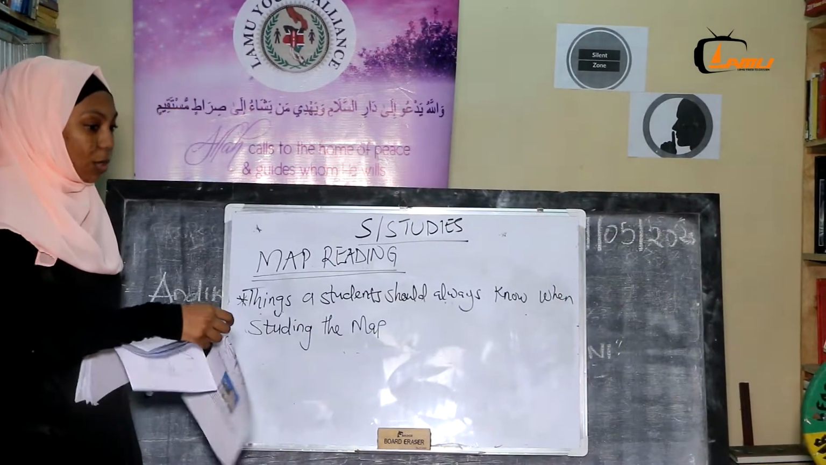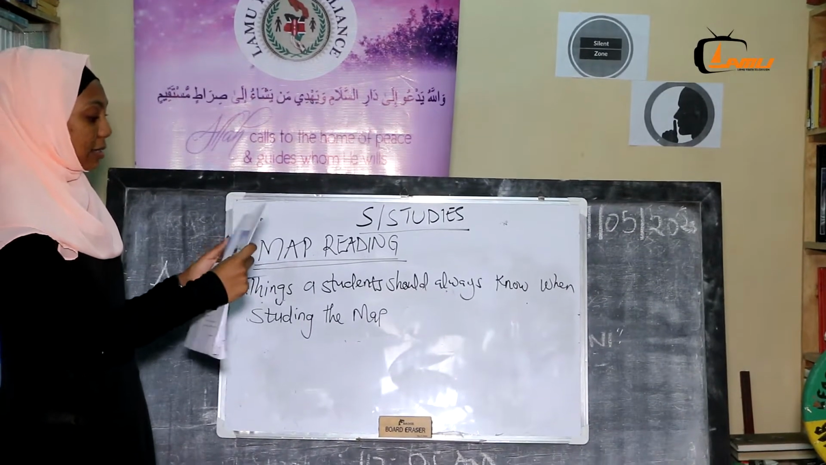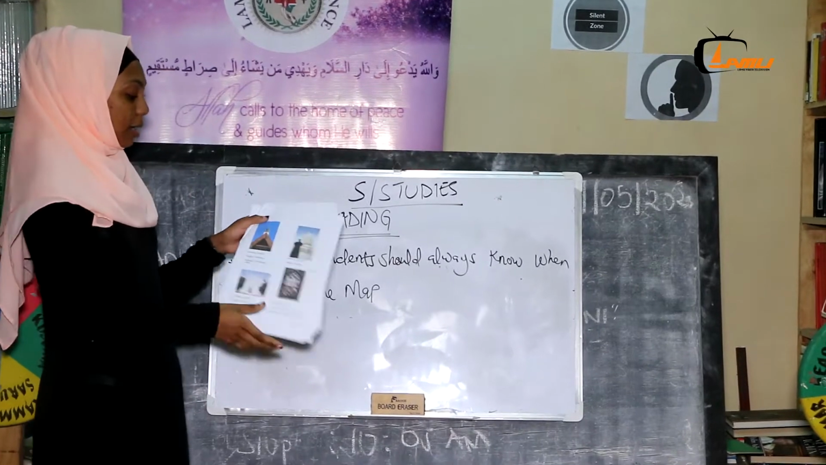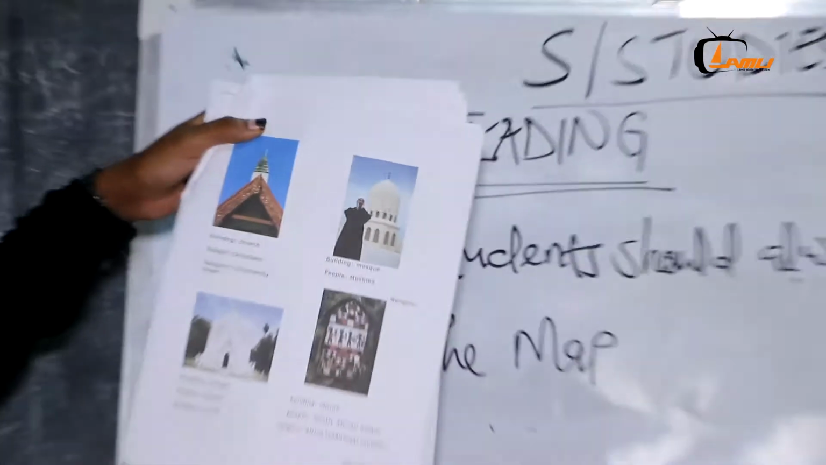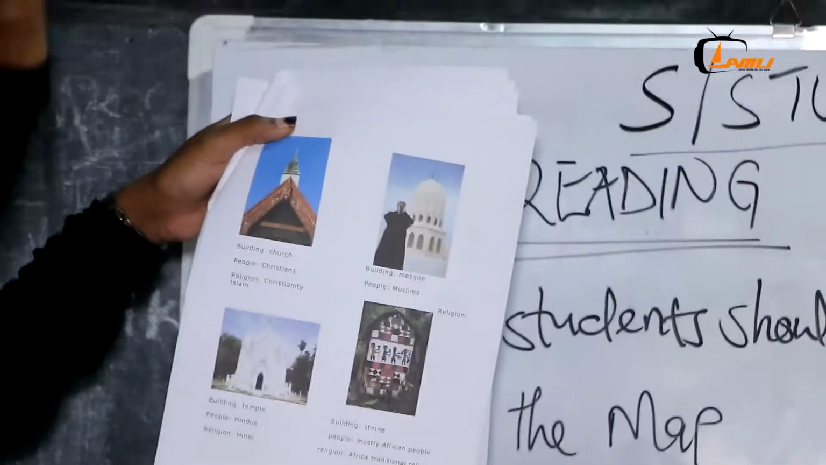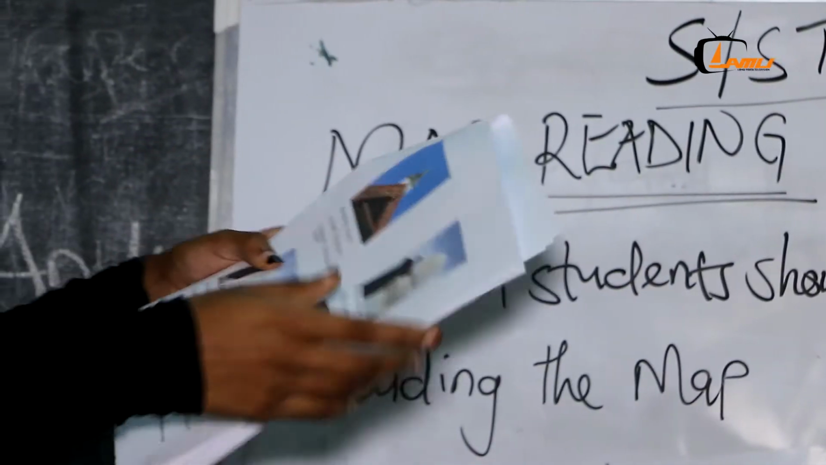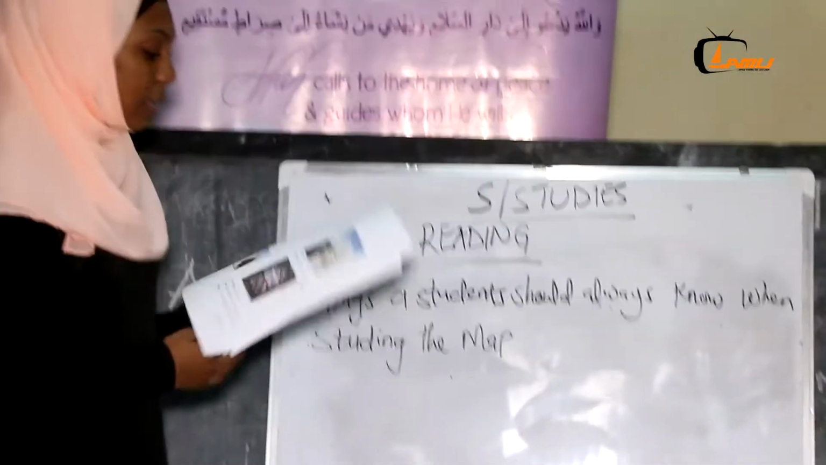A student should know. With me, I have some pictures that I'll show you: what is a church, what is a mosque. This is a church. The cross up there indicates that it is a church. And the people who are in the church are called Christians, and the religion is Christianity.